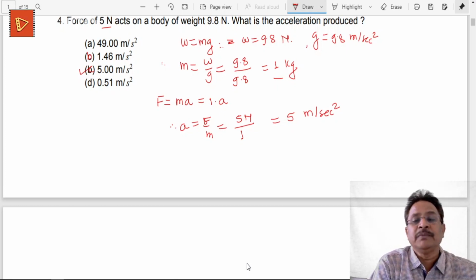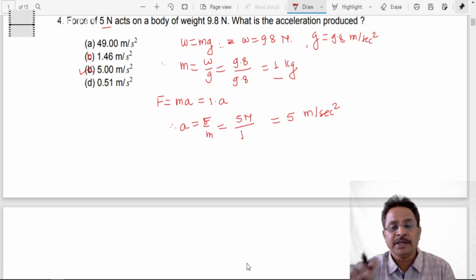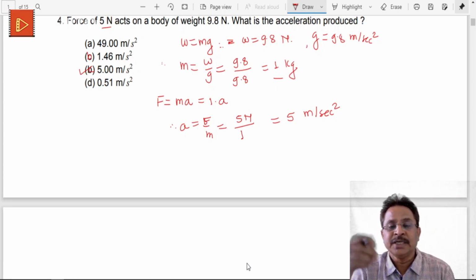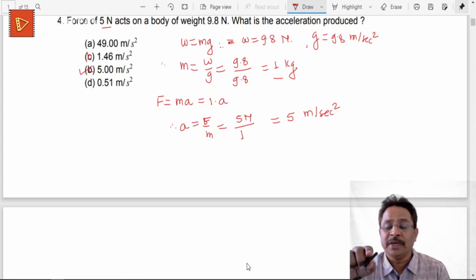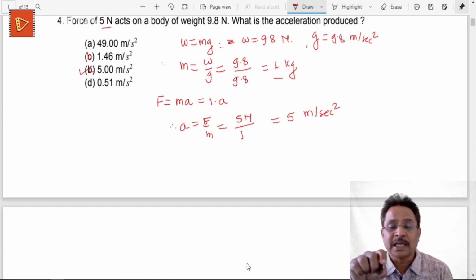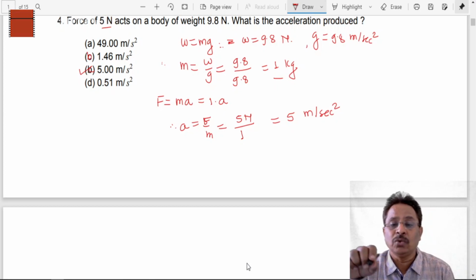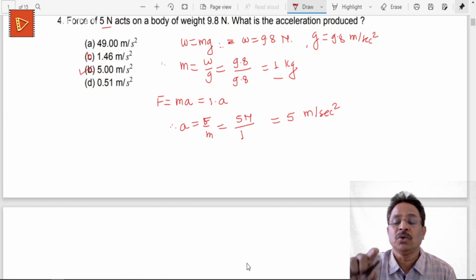So see the method. What we have been given? We have been given weight. So weight is given by mass into Earth's gravitational constant, which is in this case 9.8 meters per second square. Using this value of g and using the given W, that is weight, I can calculate the mass of that object, or body, is equal to W upon g, which is 1 kg.